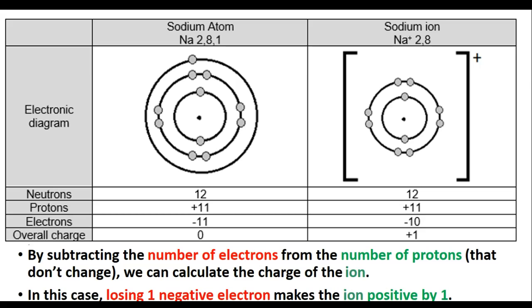In this case, losing one negative electron makes the ion positive by 1. So the charge on the ion links to the number of electrons it either loses or gains. In this case, it is losing one electron. So it gains a +1 charge.